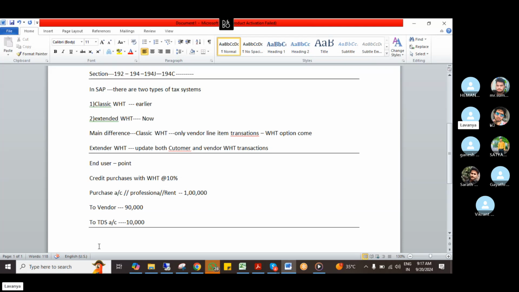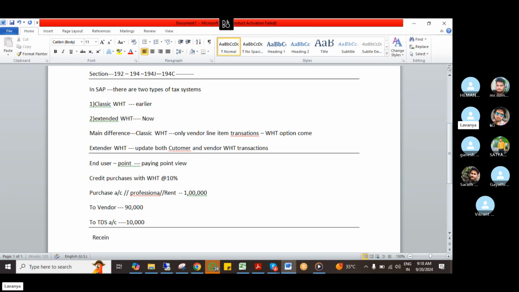This is called the paying point of view. Suppose if I'm receiving any income, in that also withholding tax will come, right? So this is the paying point of view, and here also the receiving point of view.